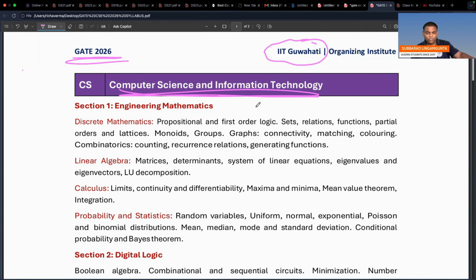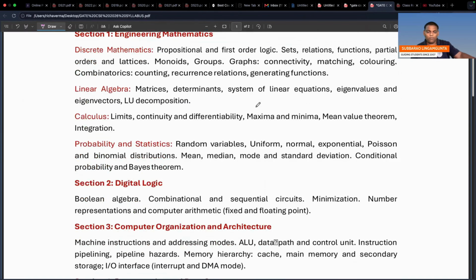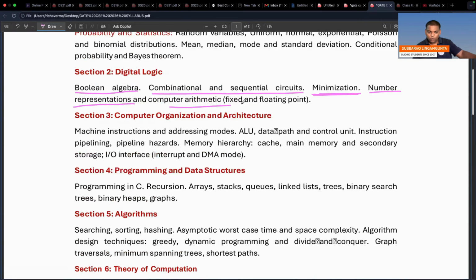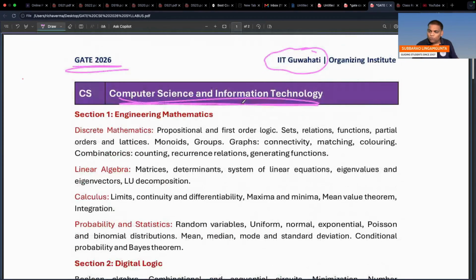So first, let's go through whatever I identified. Go to digital logic design. So Boolean algebra, combinational and sequential circuit, minimization, mark this line, minimization, number representations, and computer arithmetic, which means fixed point and floating point representation, right? Something like this. This is the 2026 story. Right, let's go to 2027.